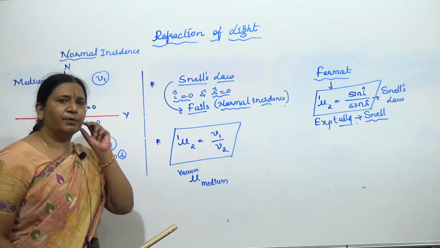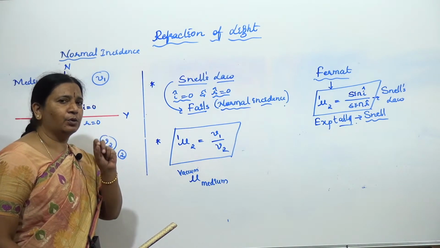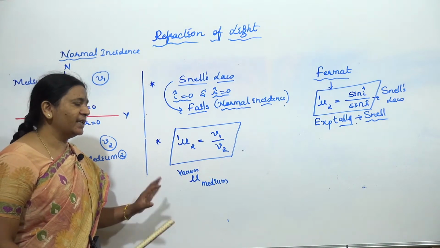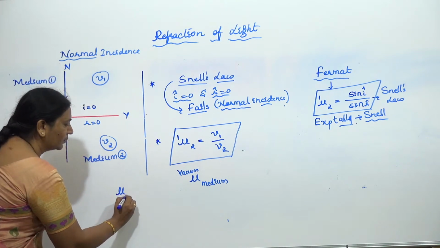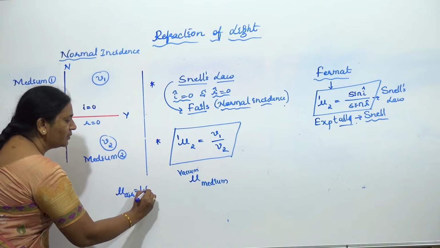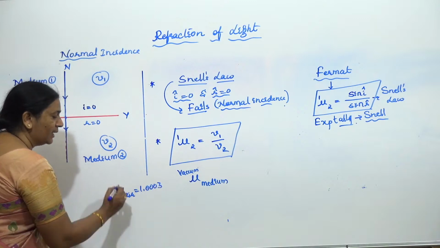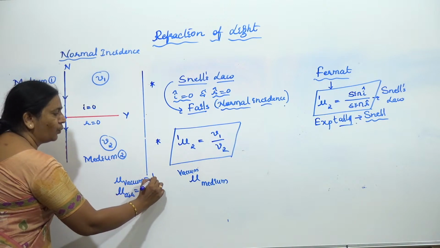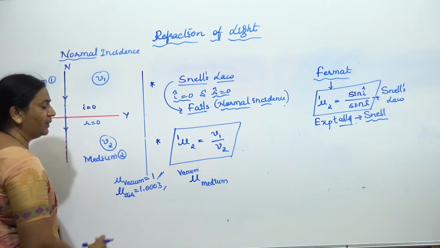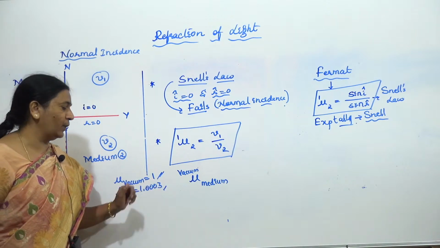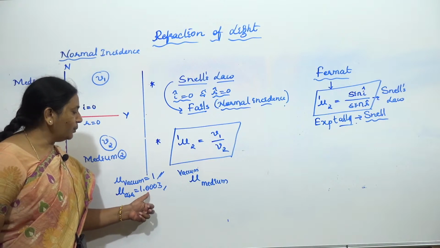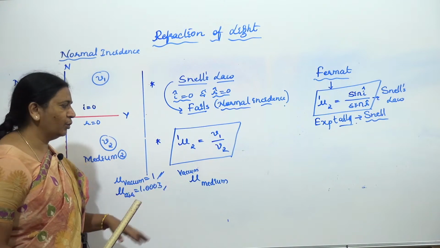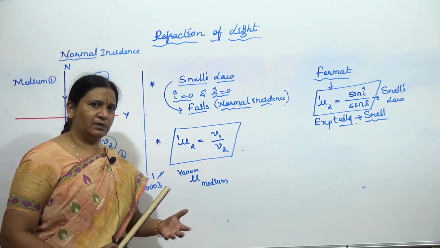Practically, the refractive index of air is very close to that of vacuum. The refractive index of air is around 1.0003, whereas that of vacuum or free space is 1. Remember this data, children. Since the difference is small, we take both as equal while working the mathematical part.